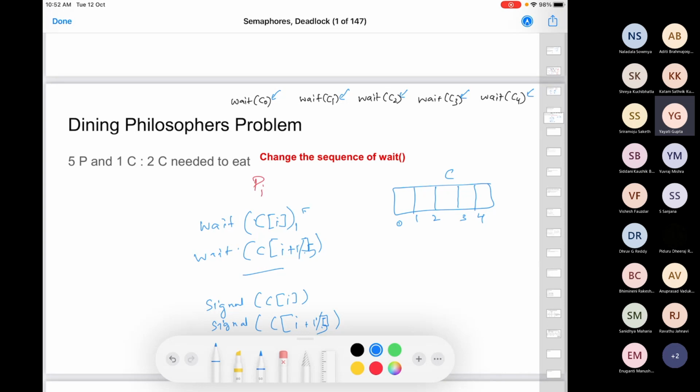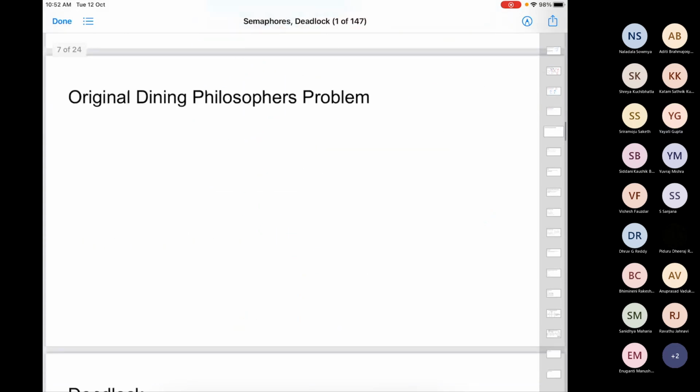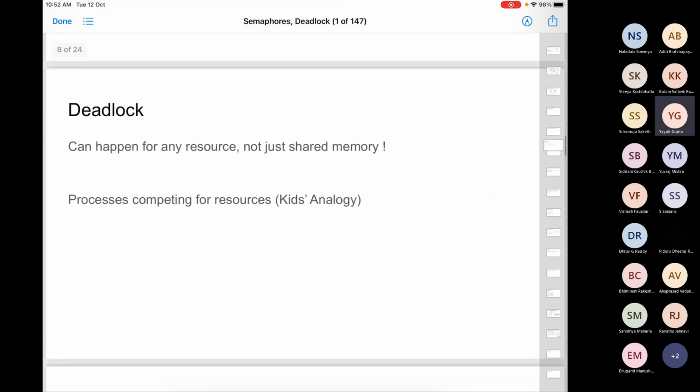So we should have a solution to this problem, and that's what we are going to talk about today. We are going to talk about deadlocks. So it's a deadlocked state. Whenever we talk about deadlock, it doesn't happen just for shared memory. Synchronization is definitely one such construct which gives rise to deadlock, but deadlock can also happen because of other resources. Whenever you have resources in your system which multiple processes are sharing and competing for, you can have a deadlock. It need not essentially be shared memory.